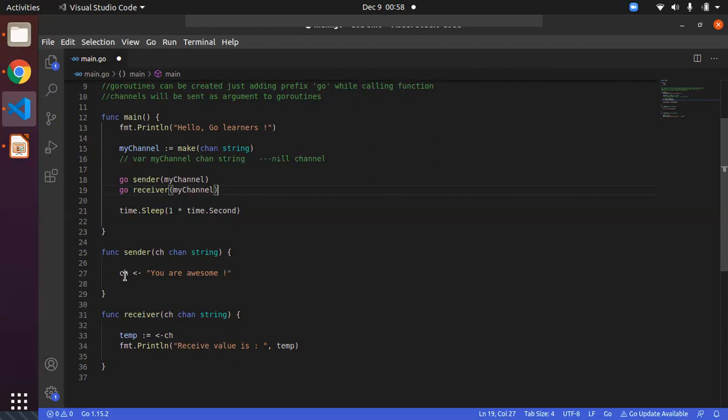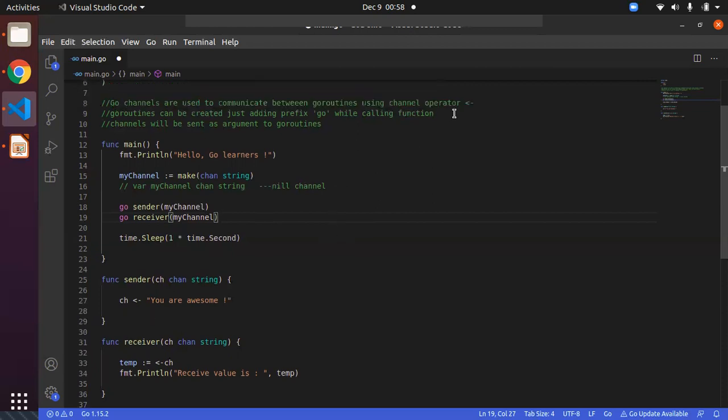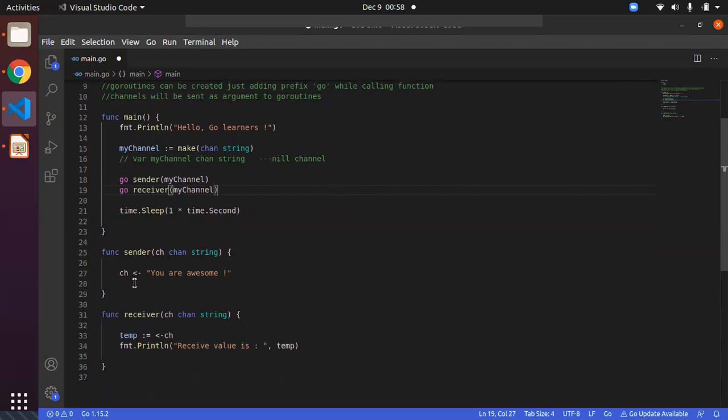In simple words, in the sender function, we are going to send some data. As we have already discussed, we can use only the angle bracket on the left-hand side. By seeing this arrow symbol, you can clearly identify the data is going to flow from your right-hand side to the left-hand side. Now, since you are planning to send some data, the channel should be on your left-hand side, and the data you are going to send will be on your right-hand side. So this is the way we will be sending the data to the channel.